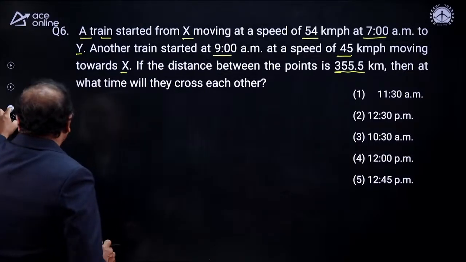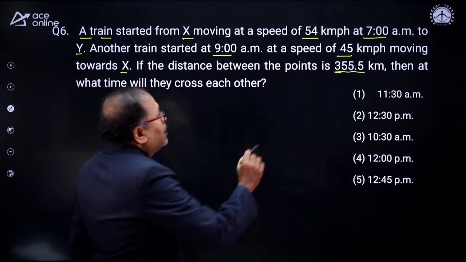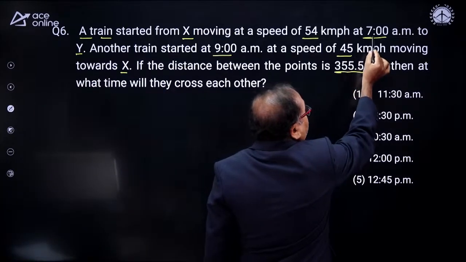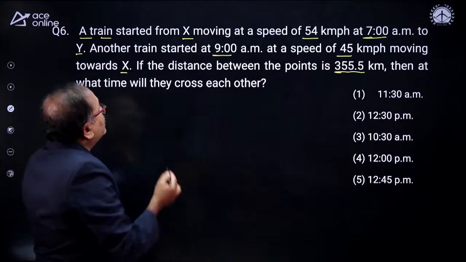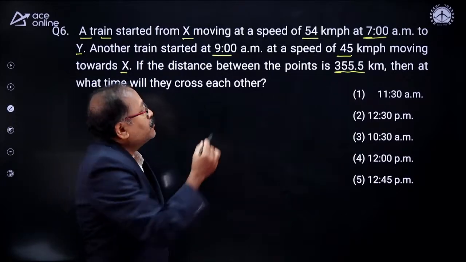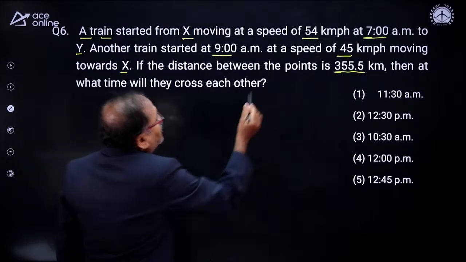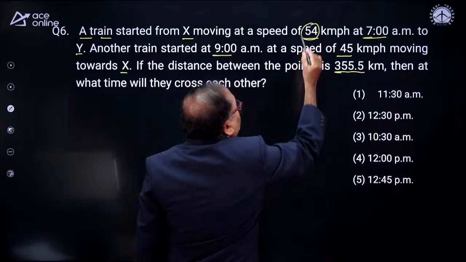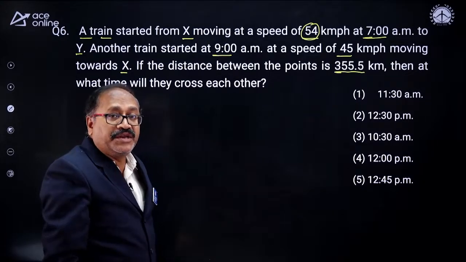Okay. Now I will answer the question. In the exams, what you are expected to do immediately is note that this is 7 a.m. and this time is 9 a.m. That means the first train has moved for how many hours alone? From 7 to 9, 2 hours alone. With what speed? 54 kilometer per hour. How much distance will it cover in 2 hours? 108 kilometer.